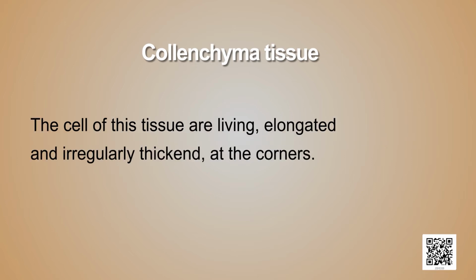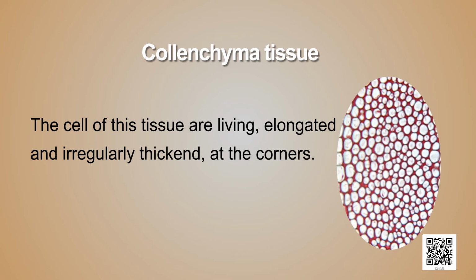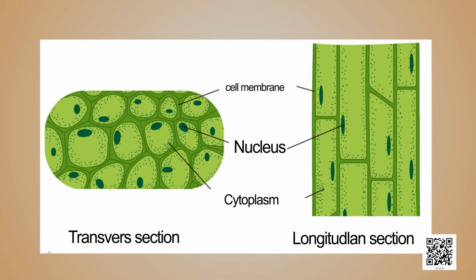The cells of this tissue are living, elongated, and irregularly thickened at the corners. There is very little intercellular space. Here you can see a transverse and longitudinal section of this type of tissue in this picture.